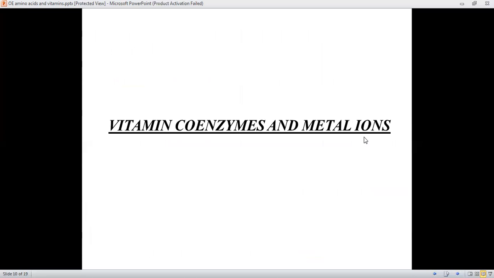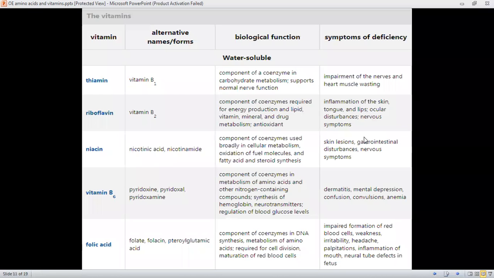Let us now go through in general about vitamin coenzymes and their metal ions. Vitamins are classified under micronutrients since they are required in very small quantity, but their function is very important in nature. And these vitamins will act as cofactors and coenzymes for the maximum number of enzymes which are involved in the metabolic pathway. Now let us see about the general vitamins and their biological function.